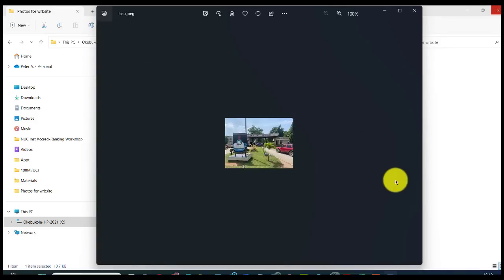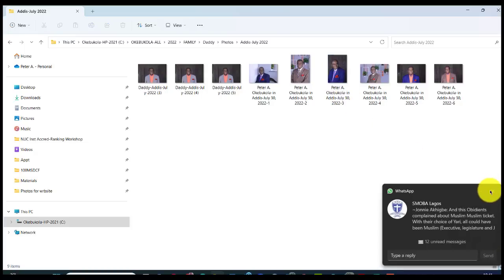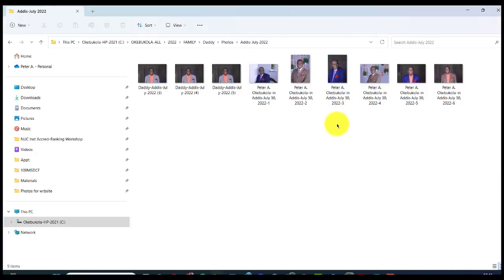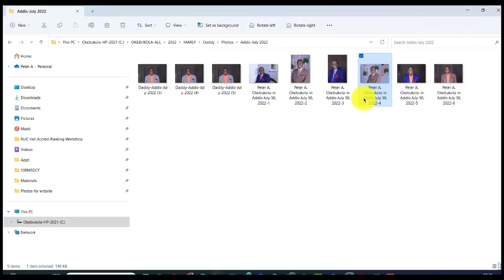Very nice. So what's that photograph? Yeah, I said you should get a photo of yourself. So let me go look for a photo of myself, and I put it inside that folder, and step 2 is done. Yeah, these are some of my photographs I took on this 30th of July 2022, last year. So let me take this. So I will copy it. Yeah, I can do all manner of, let me do Control C, to copy it.